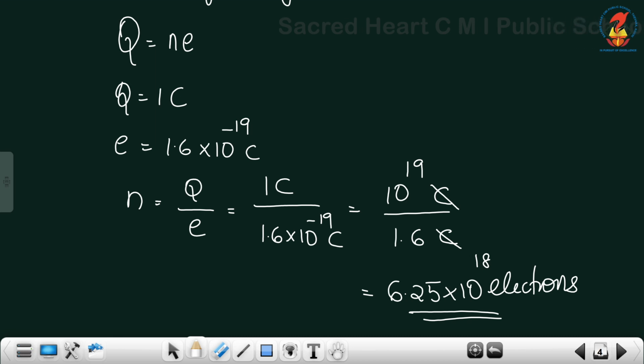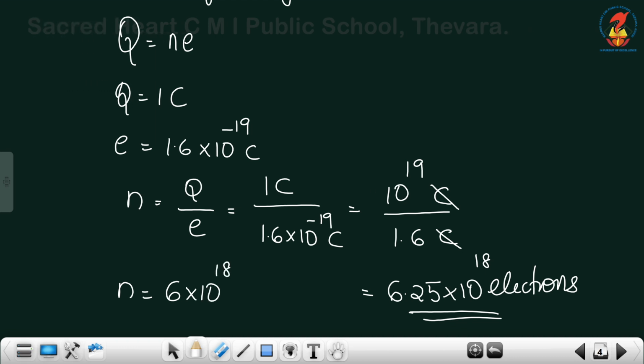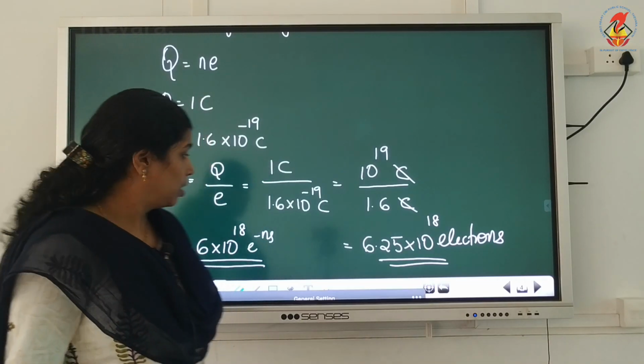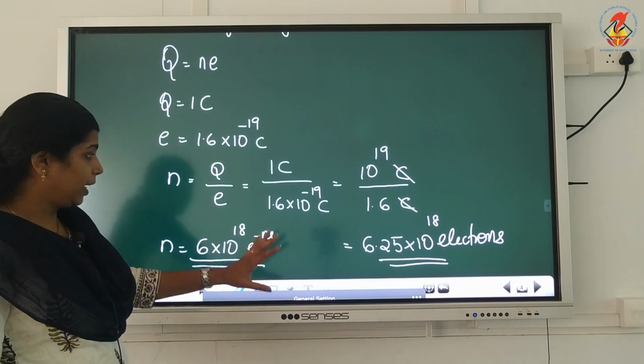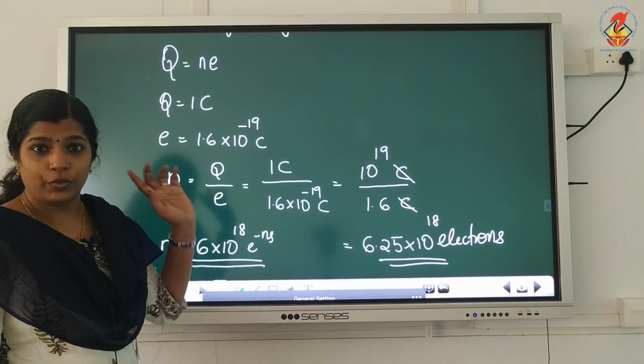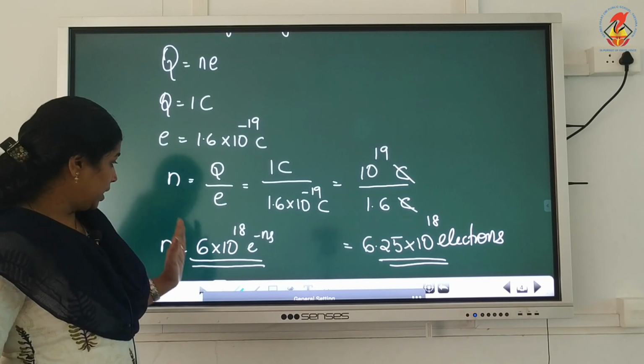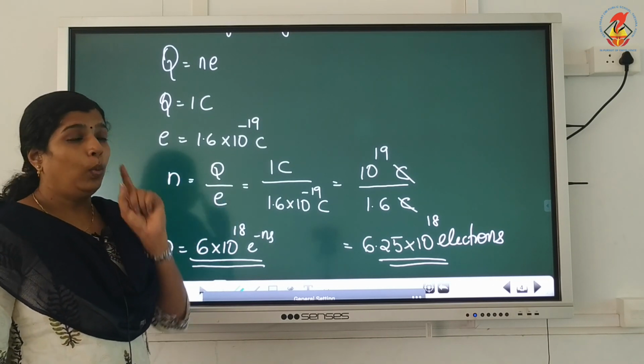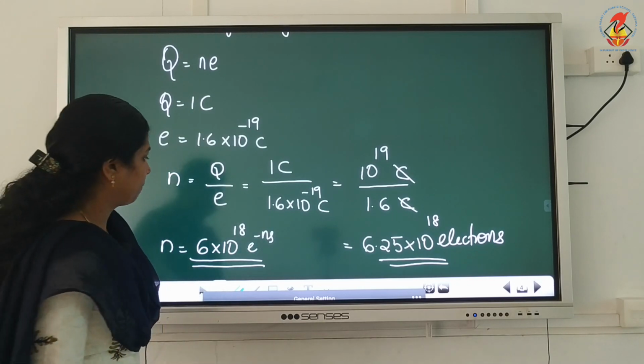So, we will write it as N is equal to 6 into 10 raised to 18 electrons. This many electrons will be there in 1 coulomb of charge.